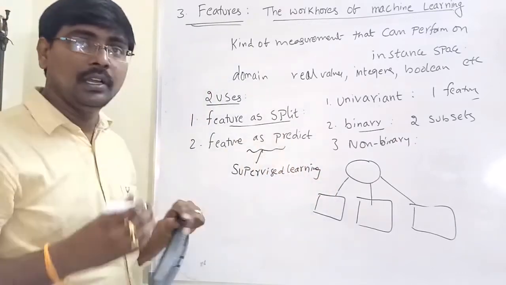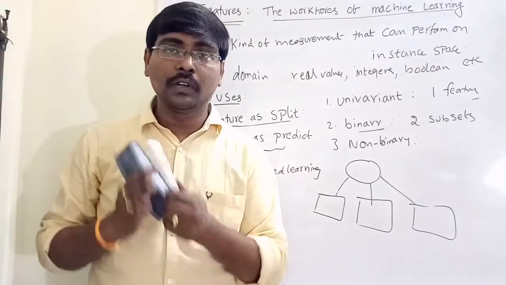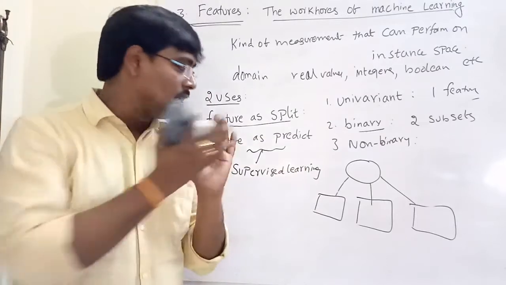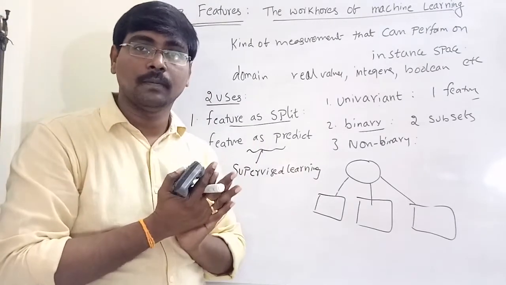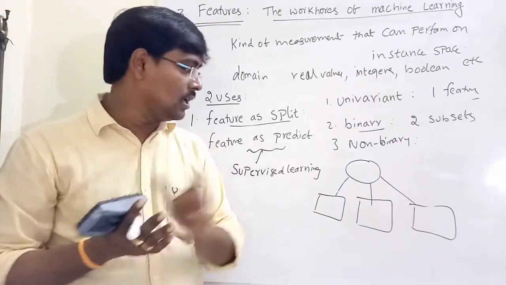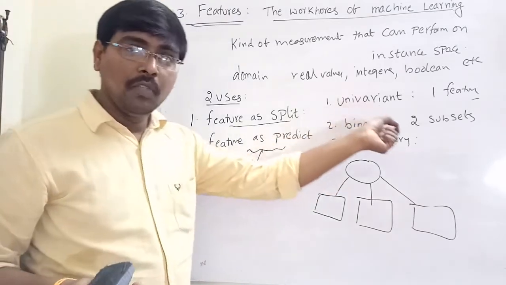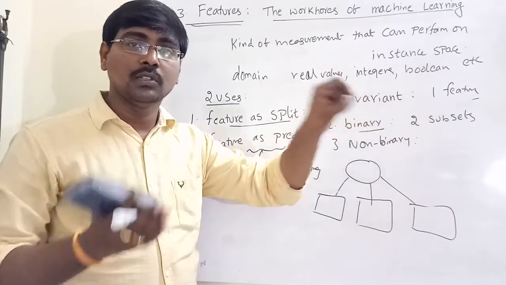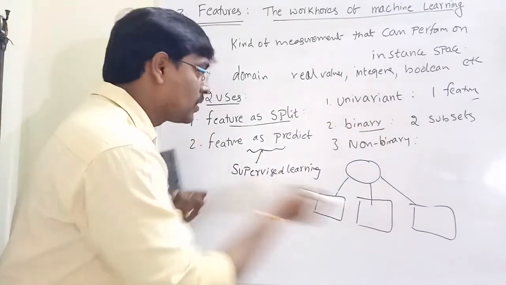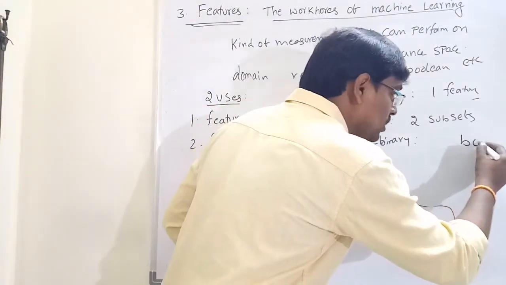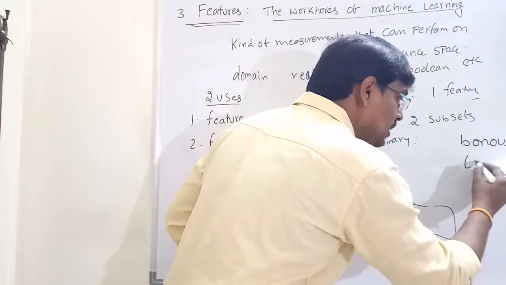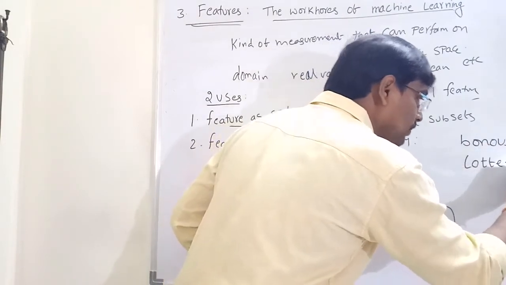Features as a predictor are useful in supervised learning. Consider the decision tree we already discussed. In a decision tree, what are the two features? One is bonus, the second one is lottery.